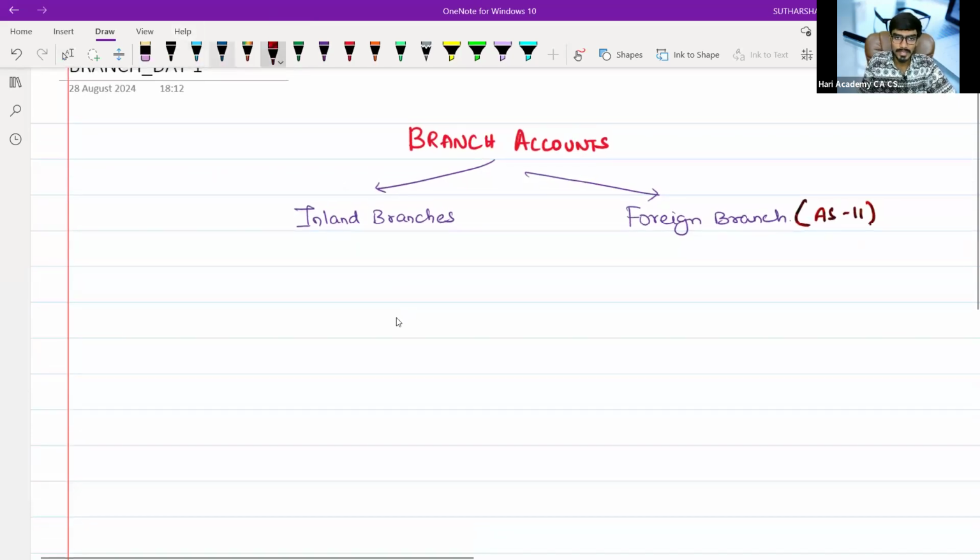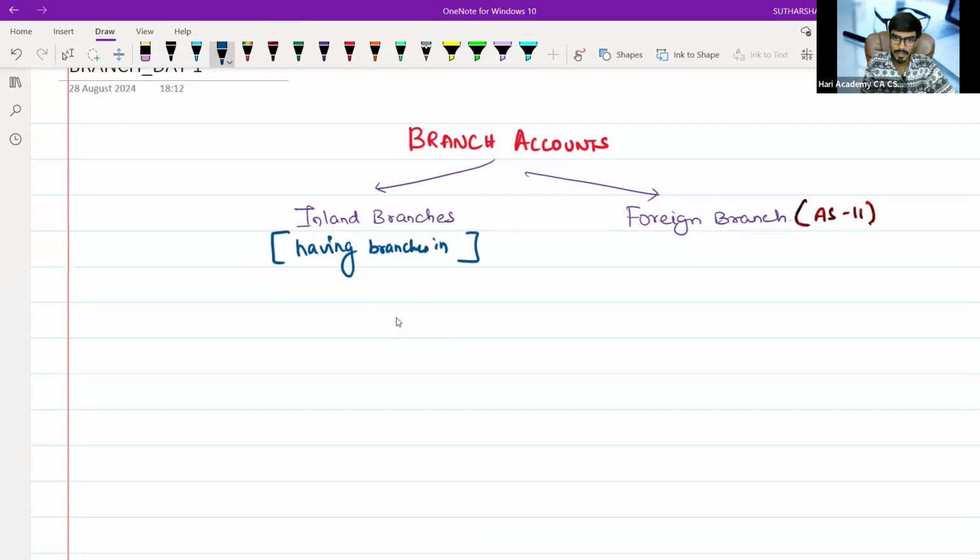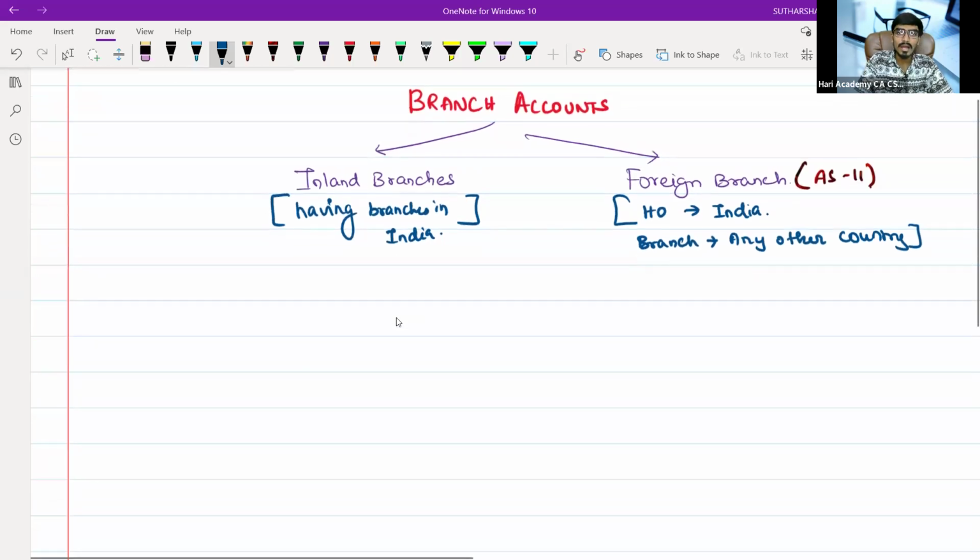As we already said, inland branch means a branch in that particular country, which in our case is India. Foreign branch means HO in India and branch in any other country. That is known as a foreign branch. Basically, inland branches will consist of 90% of the portion. The remaining 10% comprises foreign branches.